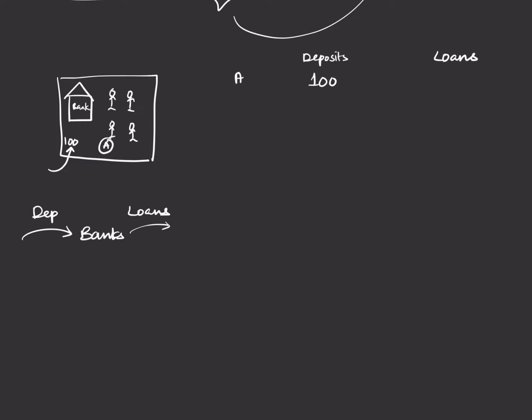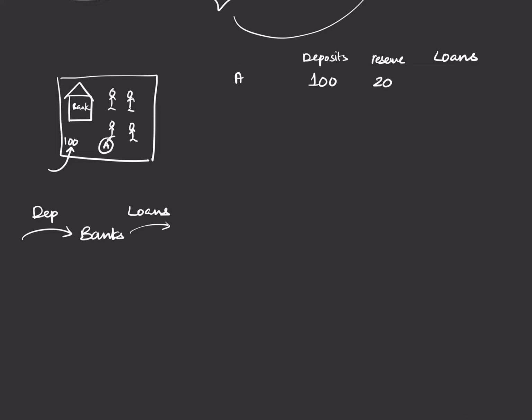The bank gives loans. Now here a slightly tricky part comes: the bank cannot give 100 rupees as a loan, because then all the money from the bank goes away. That is quite risky, because all the money is going away, and that should not happen. The bank should have some money, because what if A comes back and asks for the money? So in order to make sure A will get his money when he comes back, there is something called the reserve ratio. There's a particular reserve the bank has to keep before it gives a loan. And this reserve, in this example, let's say, is 20%. That means 20 rupees of 100.